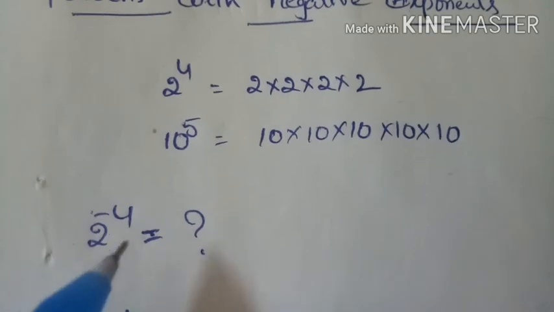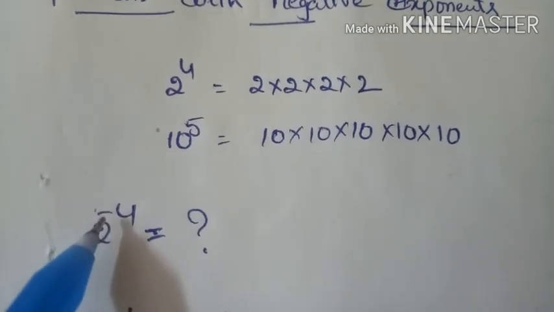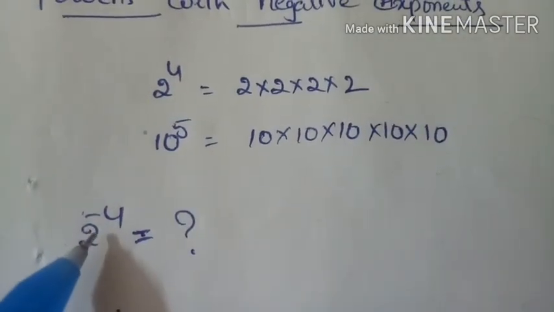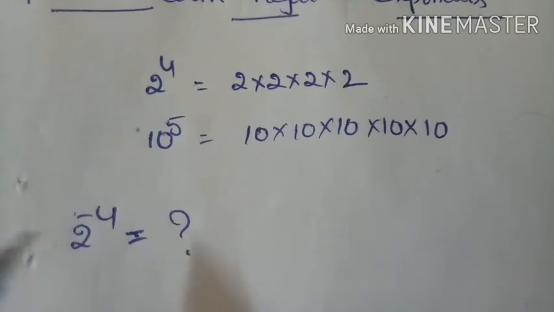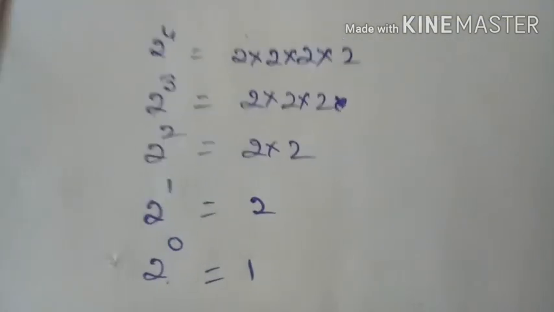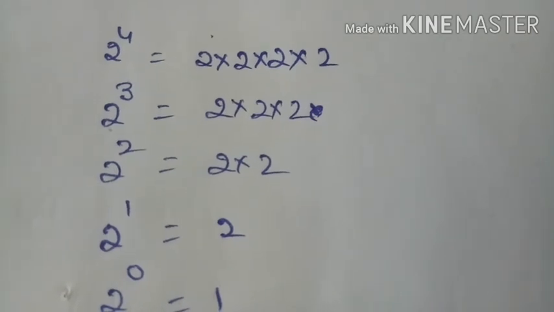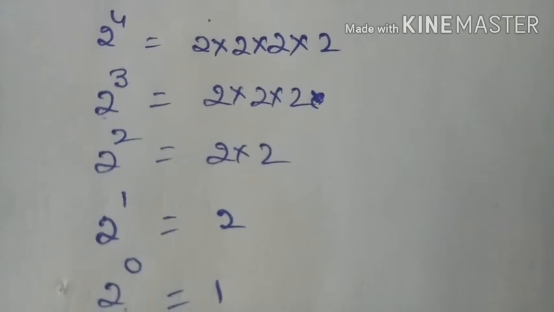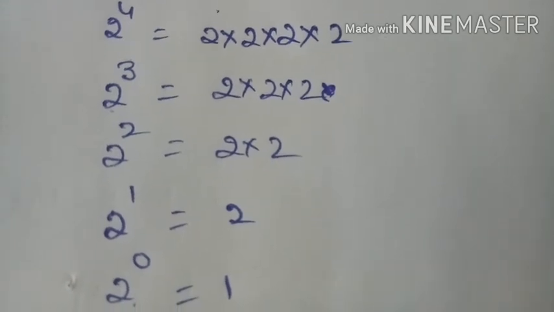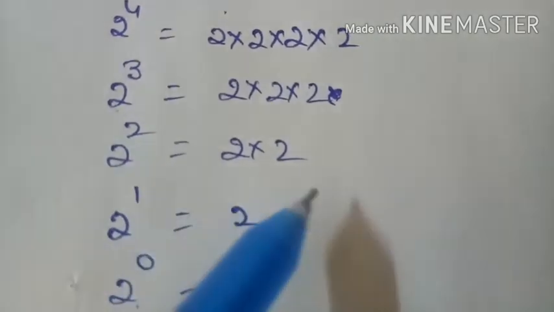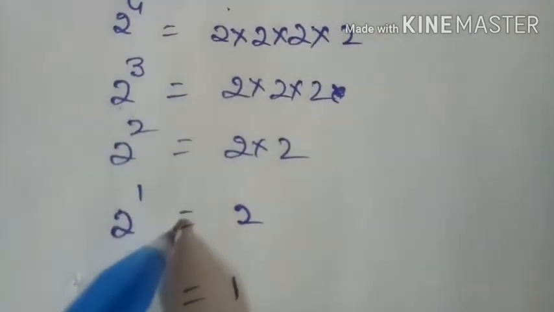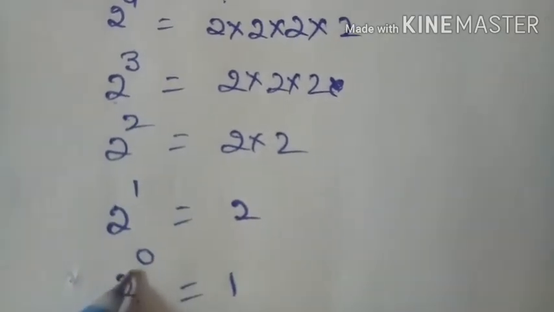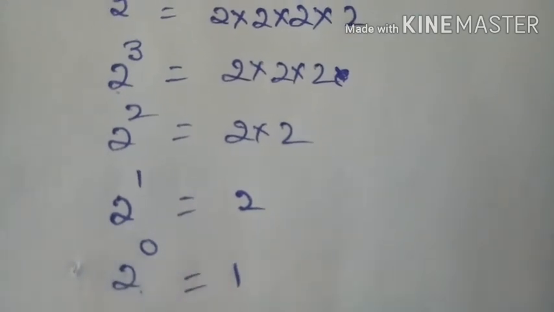So what about 2 power of minus 4? Here 2 power of 4 and 2 power of minus 4, these two are definitely not the same. So let me see. 2 power of 4, how can you write this? 2 into 2 into 2 into 2, 4 times. 2 power of 3, how many times? 3 times, that means 2 into 2 into 2. Next, 2 power of 2, 2 into 2 only. 2 power of 1 is 2 only. And 2 power of 0, we know that is equal to 1.